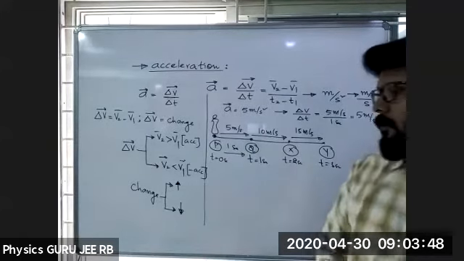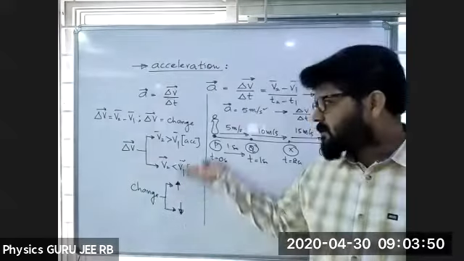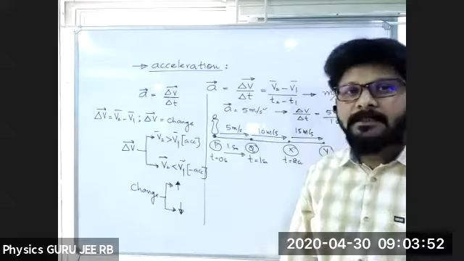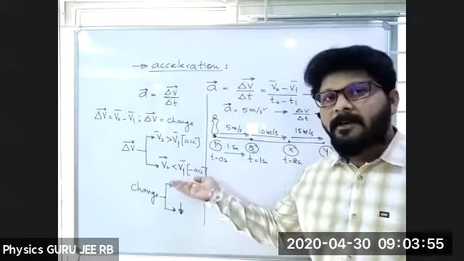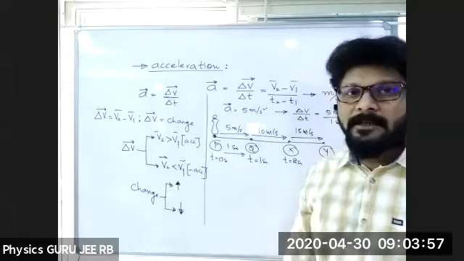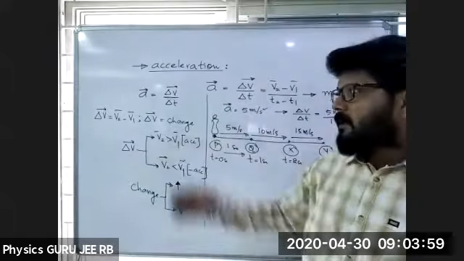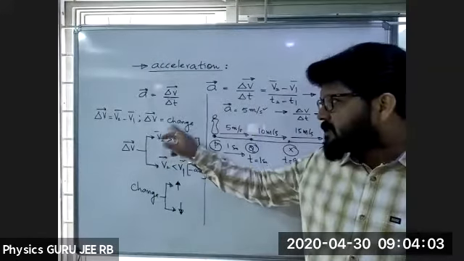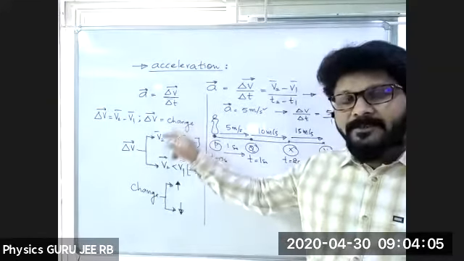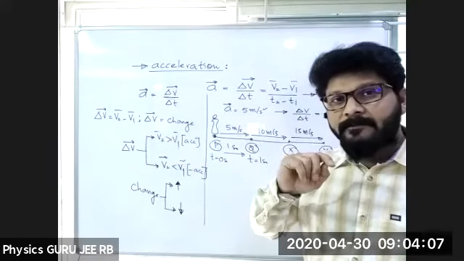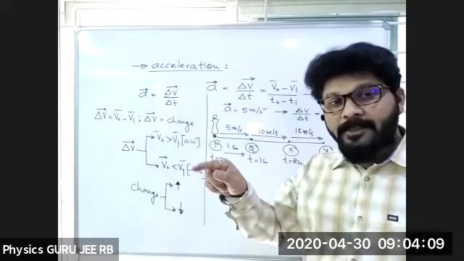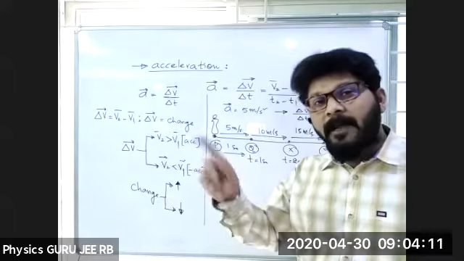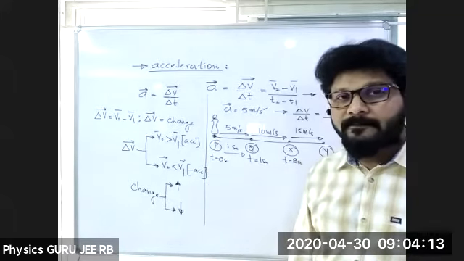Now, okay, there is a change. Velocity is increasing or velocity is decreasing. So one time we'll be calling acceleration, one time we are calling deceleration. Okay, again we'll come back here. So this change is in magnitude or in a direction or in both magnitude and direction.